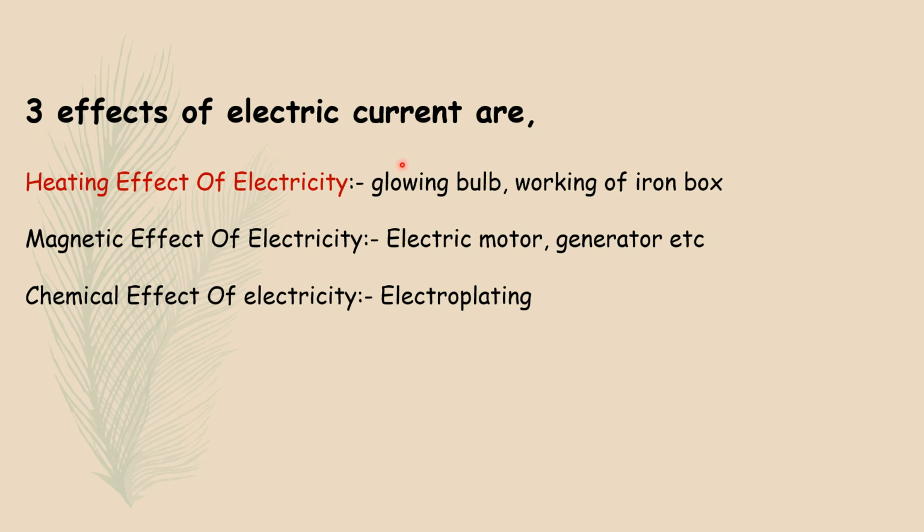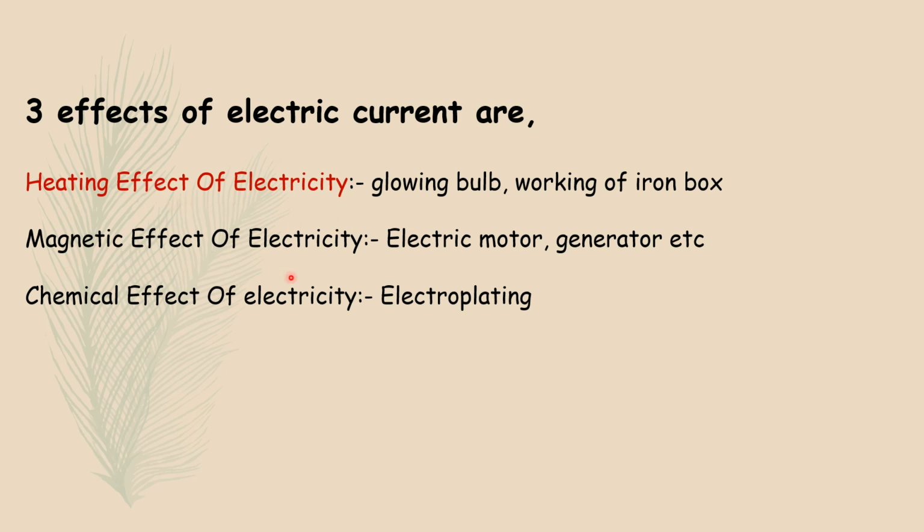Three effects of electric current: heating effect of electric current, magnetic effect of electric current and chemical effect of electric current. First one, heating effect of electricity. That means when electricity passes through a wire or any conductor, it starts to heat. Okay, that is the heating effect. Example, glowing bulb, working of iron box. These all work on the principle of the heating effect of electricity.